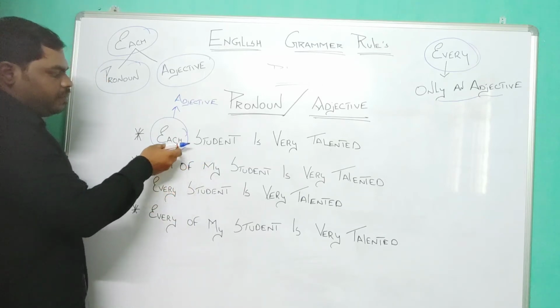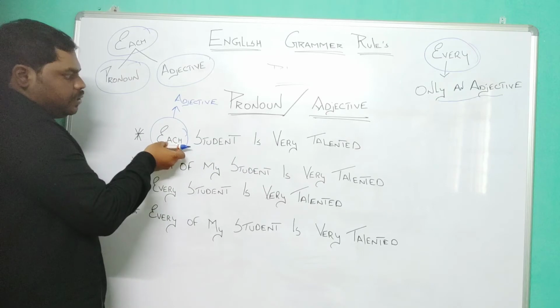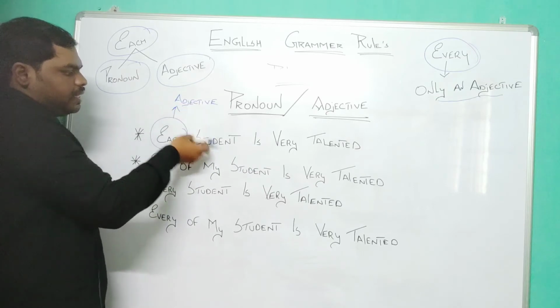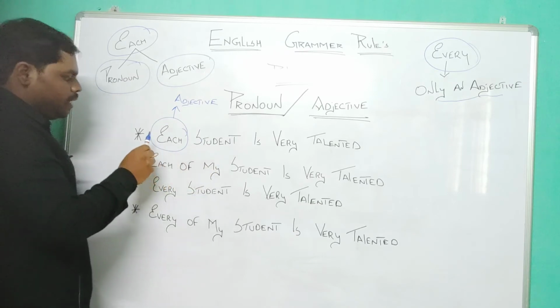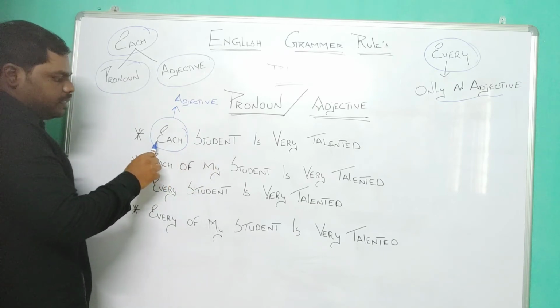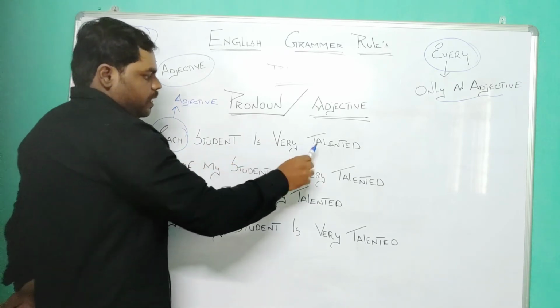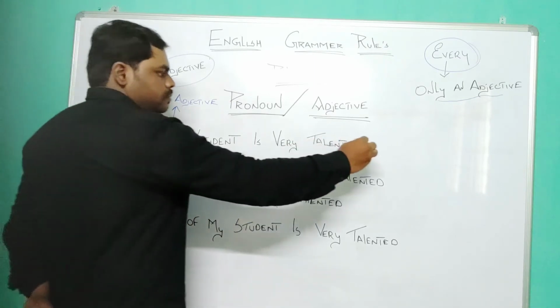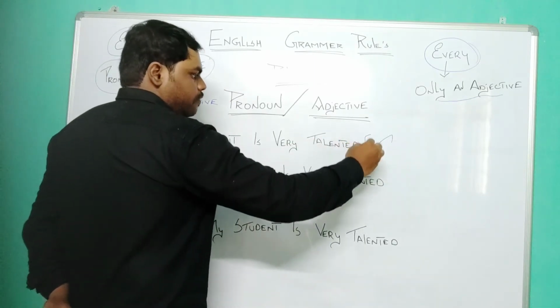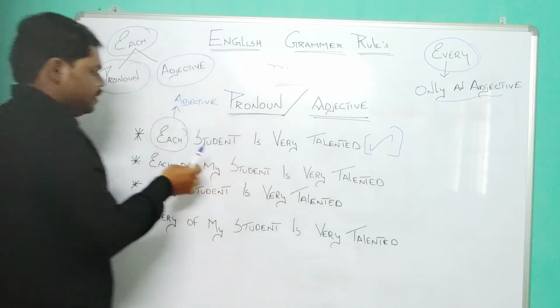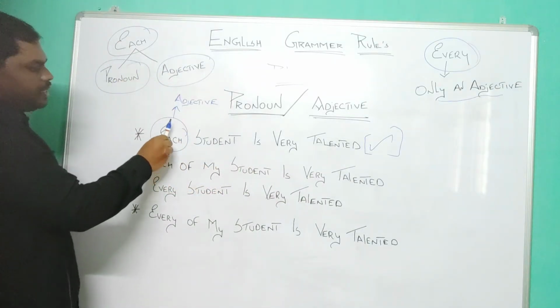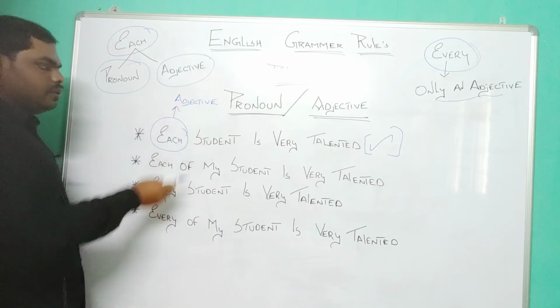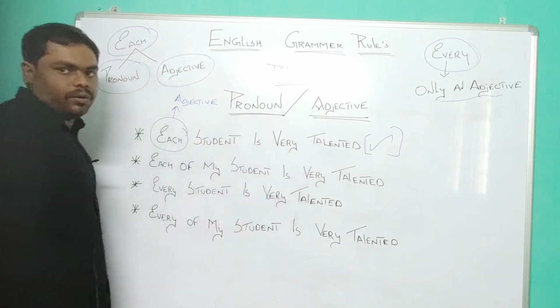So here we are representing each as an adjective of student, the subject. So the sentence, each student is very talented, is true. This will be a right form of sentence, because as I told you before, each can act as both pronoun and adjective. It is trying to act as an adjective here. So this sentence is definitely true, right?